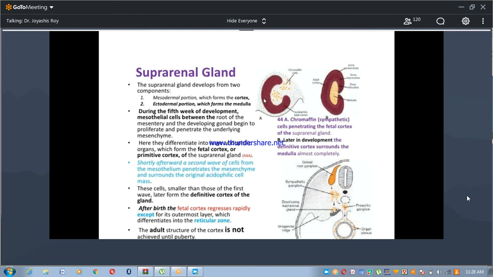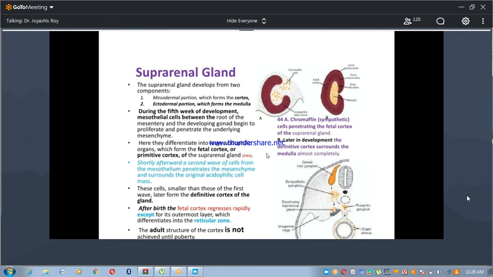During the 5th week of development, mesothelial cells between the root of the mesentery and the developing gonad begin to proliferate and penetrate the underlying mesenchyme. Here they differentiate into large acidophilic cells, which form the fetal cortex of the suprarenal gland, or primitive cortex of the suprarenal gland.